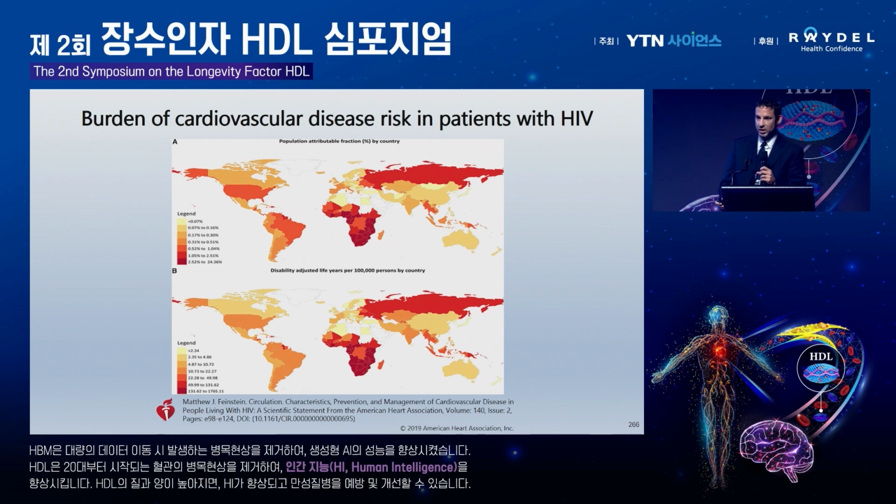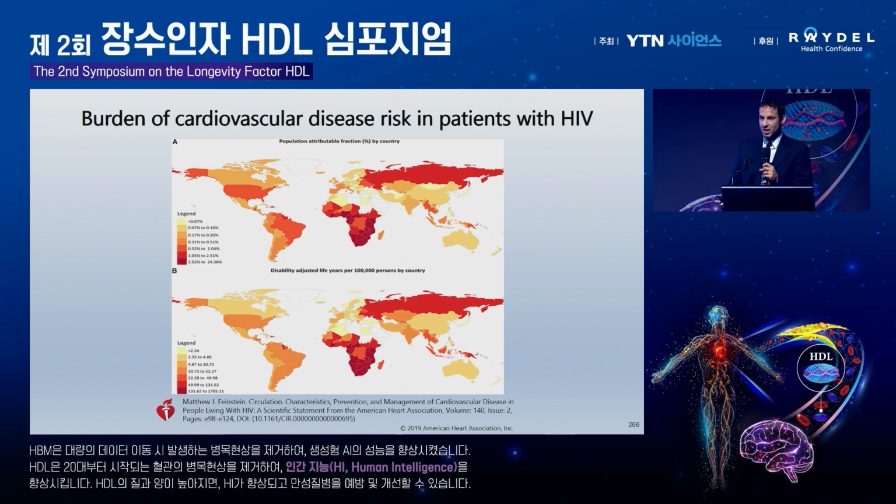The burden of cardiovascular disease in people with HIV is quite high, as you can see in this map. In red, you can see the number of people with atherosclerotic cardiovascular disease in the world. You can see a high prevalence in multiple countries, especially in Africa, where there's a high burden of HIV, but also in the United States and all over the world.